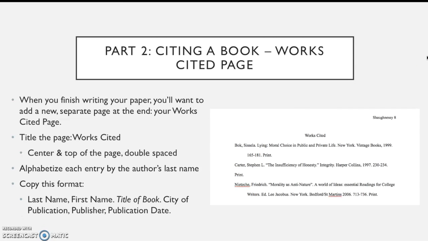And this is the format you'll want to use. And notice the use of the commas and periods. So you'll do last name, comma, first name, period, title of book, period, city of publication, comma, publisher, comma, publication date, period. Those are very important for a correct citation.